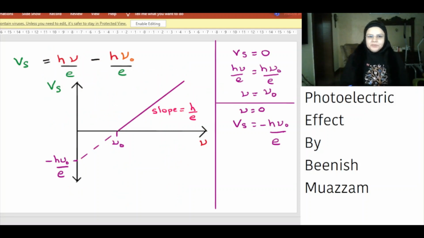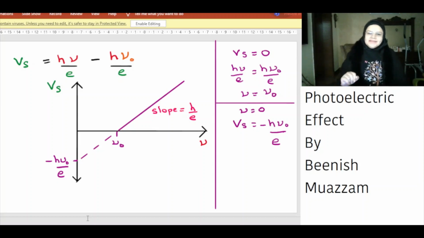If we plot the stopping potential versus frequency, we get a straight line. When the stopping potential is equal to 0, nu is equal to nu naught, which means the frequency is equal to the threshold frequency. And when nu is equal to 0, the stopping potential is equal to minus h nu naught divided by e. The x-intercept of the graph is the threshold frequency. Kinetic energy of the electron will be 0 at the threshold frequency. Hence, the stopping voltage will be 0 at the threshold frequency. The y-intercept is equal to the work function of the metal in electron volt.